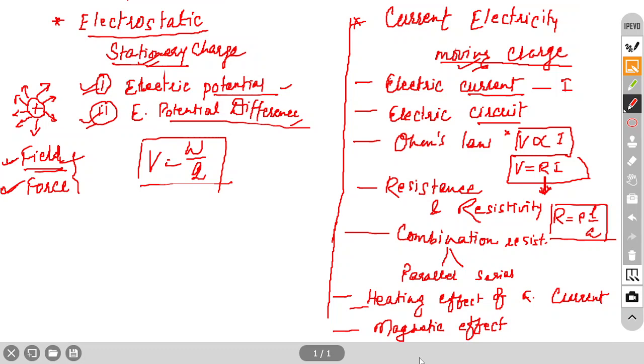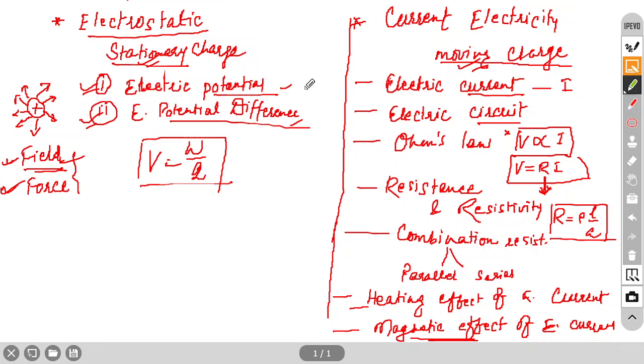I think almost 60% of the portion is removed from the syllabus. So only the introductory part we have to study about this magnetic effect of electric current. So this much is there related to current. Now one by one we will discuss. So this much content is there in your syllabus.